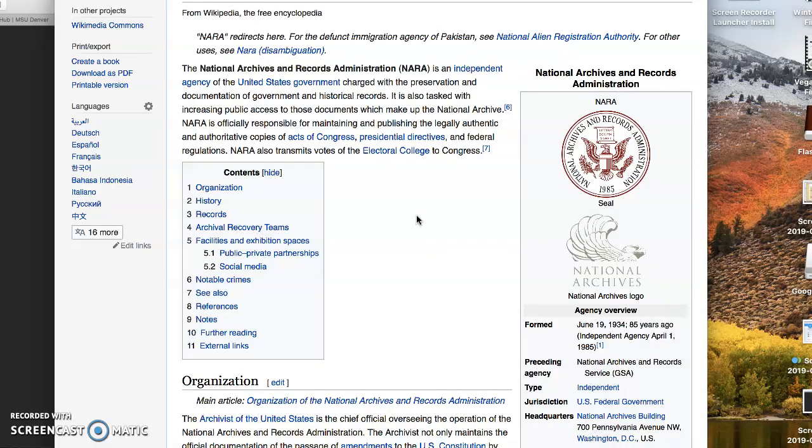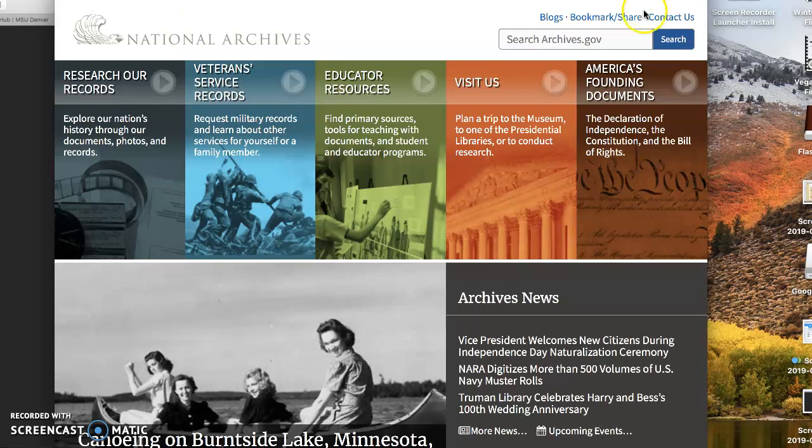The National Archives and Records Administration is an independent agency of the United States government charged with the preservation and documentation of government and historical records. And this is important, publishing the legally authentic and authoritative documents, copies of acts of Congress, presidential directives, and federal regulations. So let's take a look around.